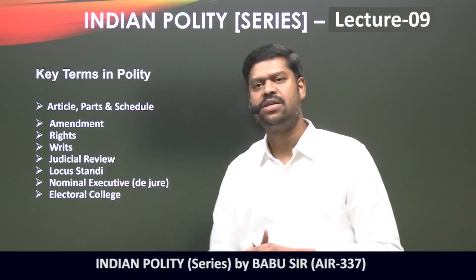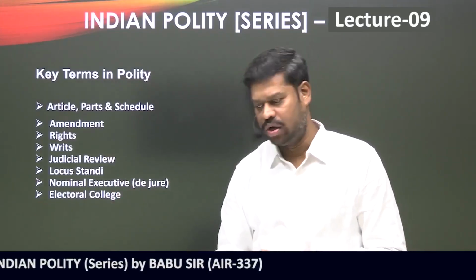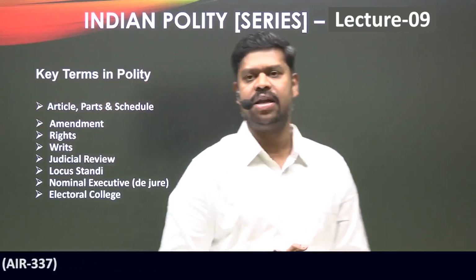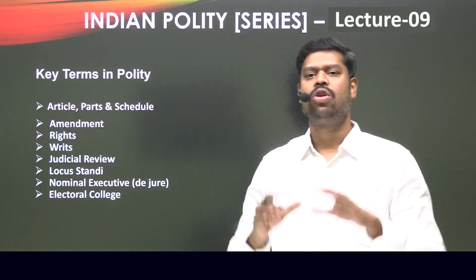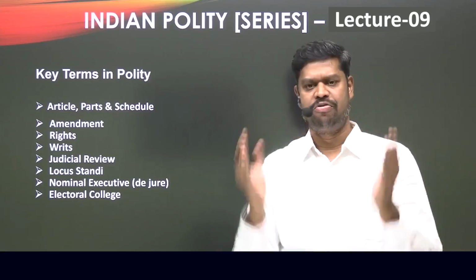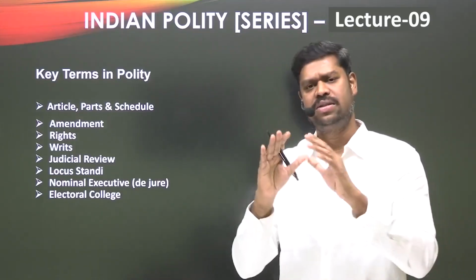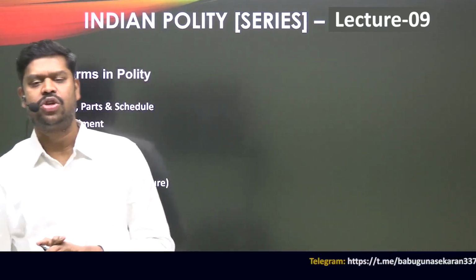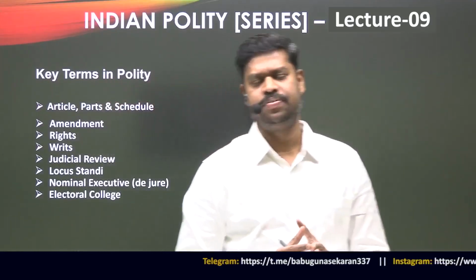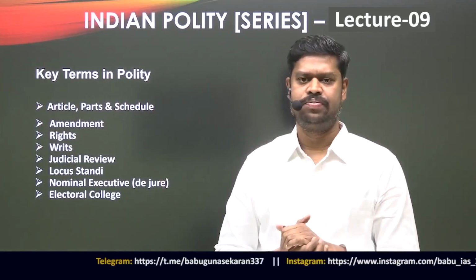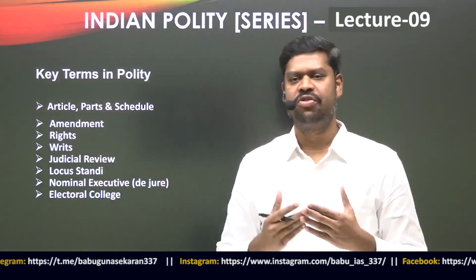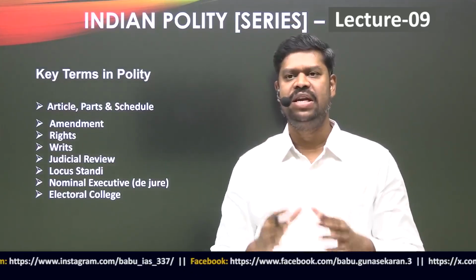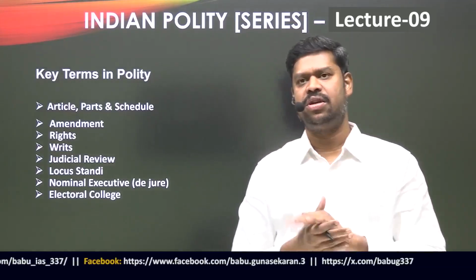So now we'll move to the next concept, that is what is called the electoral college. Now what do you understand by an electoral college? The simple understanding that you should have is that it's a group of people, a body of people who shall have the right to vote, to elect certain authorities. And that's basically what is called an electoral college. Now under the constitution of India, there are a number of electoral colleges when it comes to electing different authorities. For example, to elect the president of India, you might be knowing that the president of India is not directly elected. The president of India is elected only by an indirect election and not by a direct election.